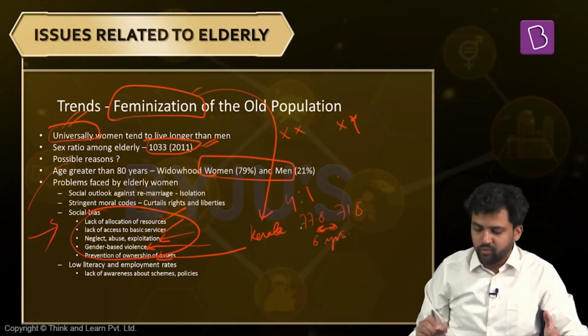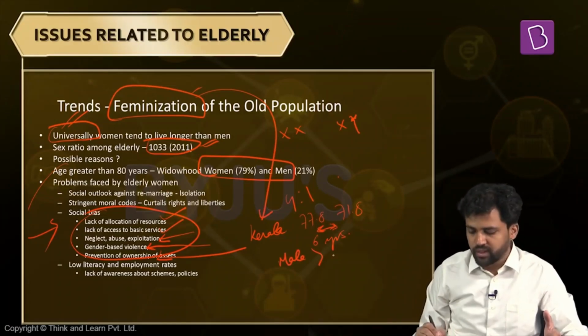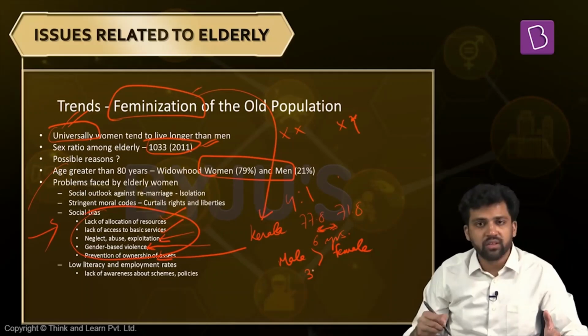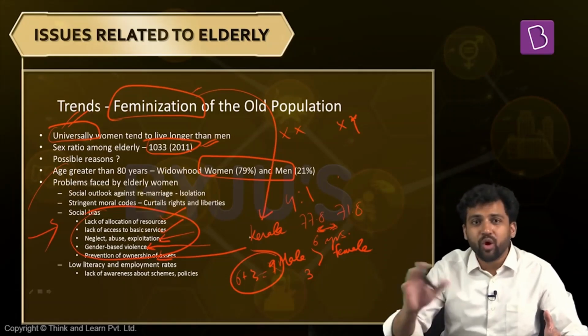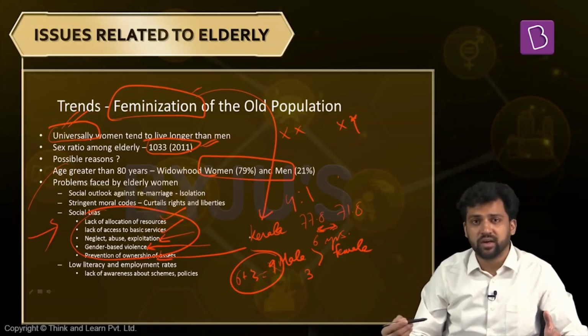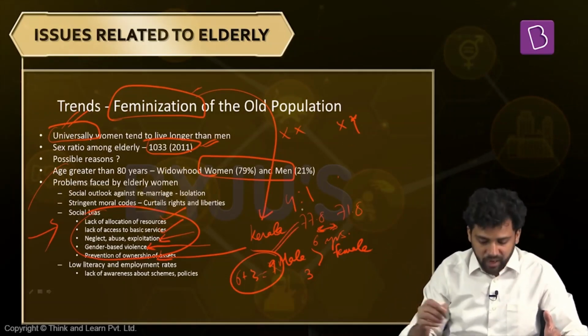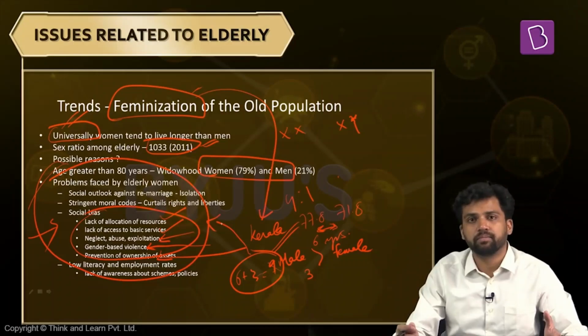But also one thing you should keep in mind is that when they are married, generally the male would be older than the female. So in case their age difference was 3 years, now the period of isolation becomes 6 plus 3, 9 years. So because age at marriage is different among them, and because the life expectancy rates are different for both of them, the period of isolation increases significantly. And all the issues that we see over here get even more aggravated. So this is a very important trend.